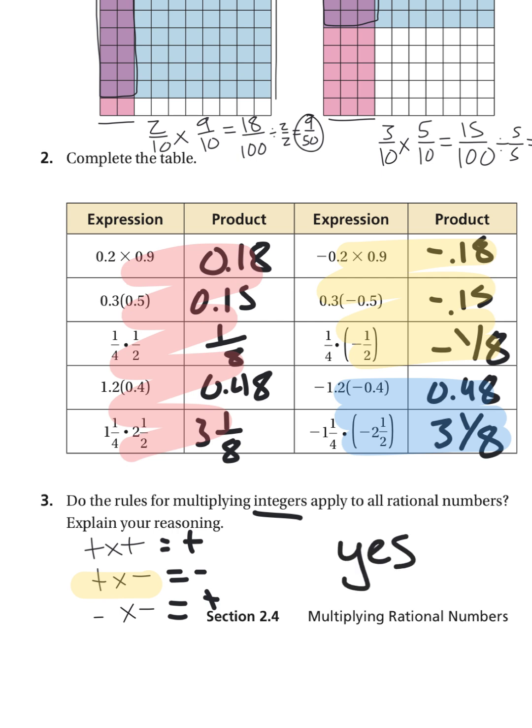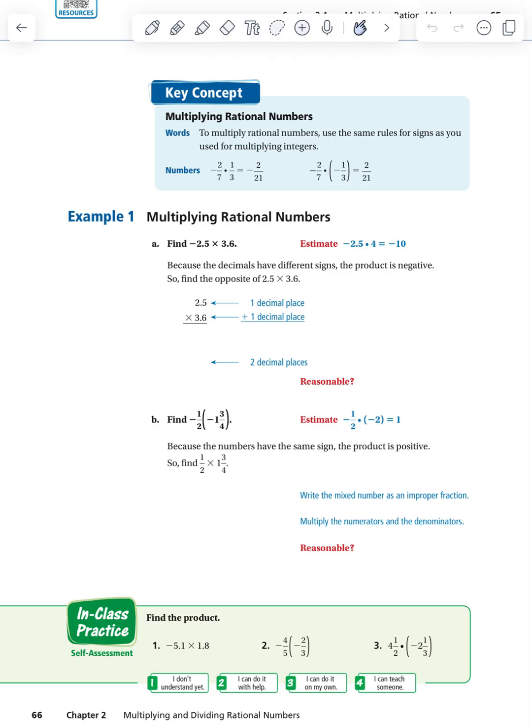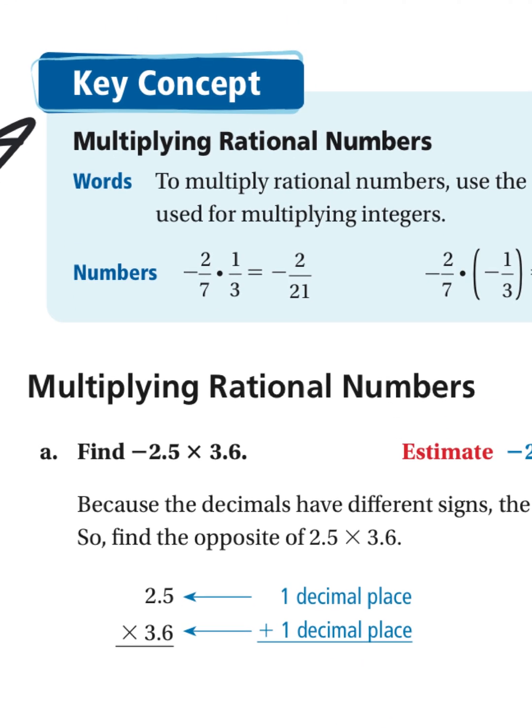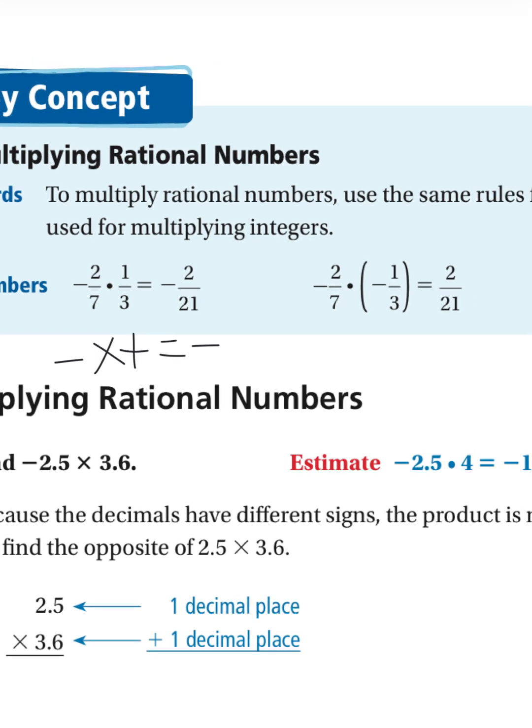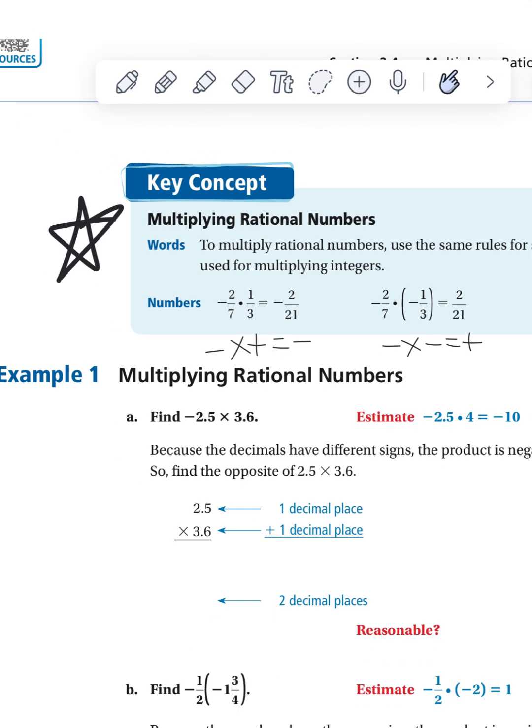We will be applying both our knowledge of multiplication of fractions and decimals with the integer rules we learned earlier this chapter. All right, so again, we have our key concept up here. This is just telling us that if I have a negative times a positive, my product is negative. And if I have two negatives, they cancel out, my product is positive. All right, we're going to multiply rational numbers the same way we multiplied integers.